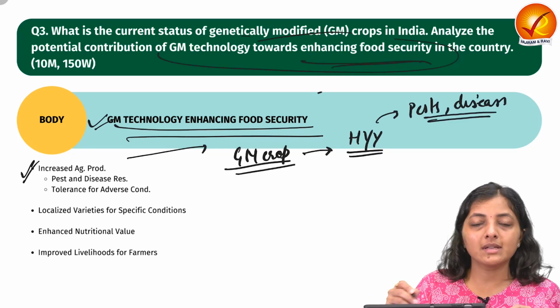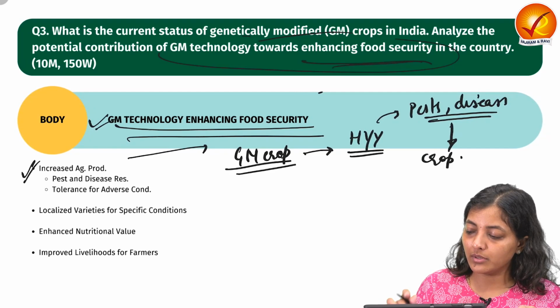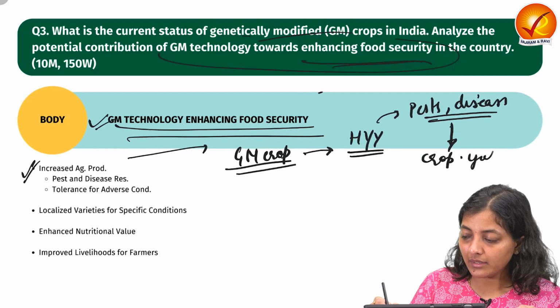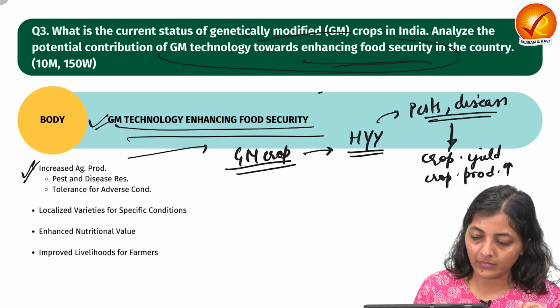And when the crops are not getting attacked by pests or disease, the crop yield and the crop productivity will increase, thus enhancing the food security.